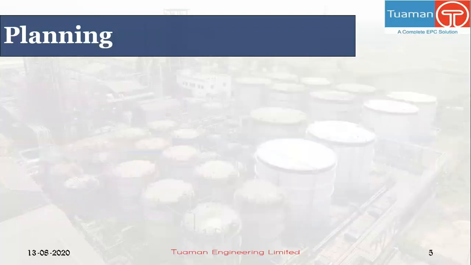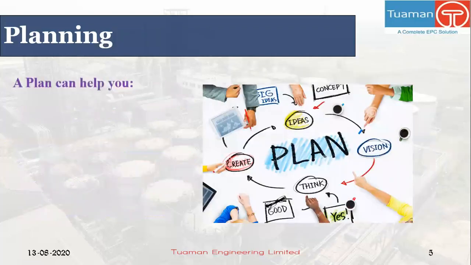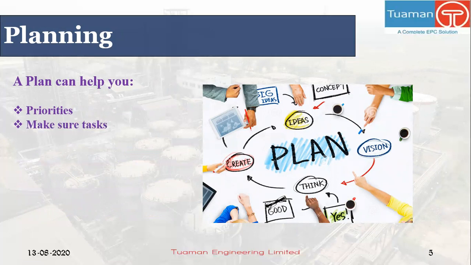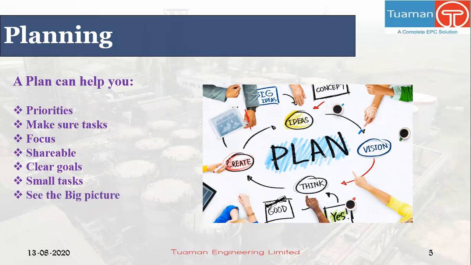Now moving to next slide, planning. So planning can help in many ways. Set priorities for your work, then make sure tasks get done on time. Next, focus on one thing at a time. Then share work among staff, board members, and volunteers. Make your goals clear to funders. Then get a handle on big projects by breaking them into smaller tasks. And last but not the least, see the big picture of what your organization is doing.